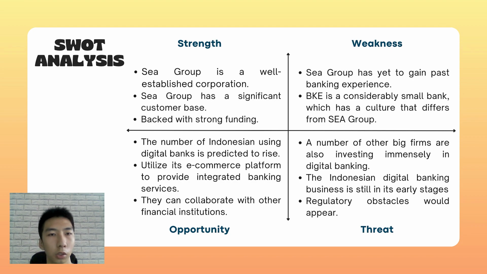SWOT analysis. Strength. C Group is a well-established corporation with a great e-commerce track record, which can be seen in their Shopee entry in 2015, which has recently become one of the country's top e-commerce platforms. They also have a significant number of customers in Indonesia, with over 100 million active consumers on their Shopee platform. Weakness. C Group may face difficulties since they have no past banking experience and will need to learn how to function in a regulated environment. They may also encounter difficulties in merging Bank Kesejahteraan Ekonomi's activities into its own because the bank is a pretty small bank and has a distinct business style from C Group.